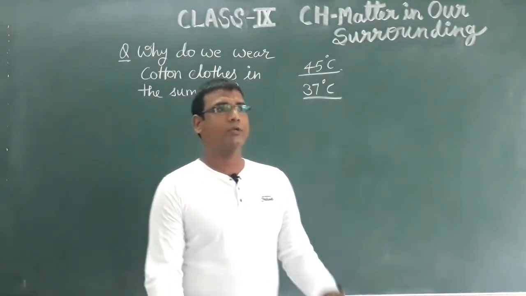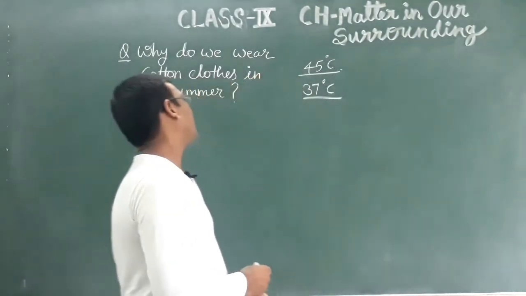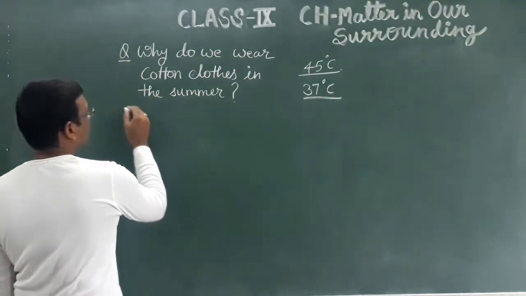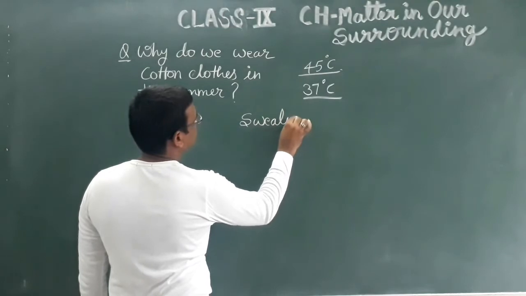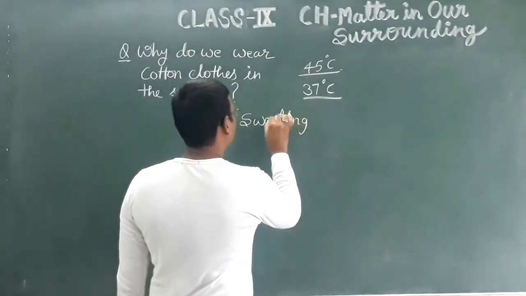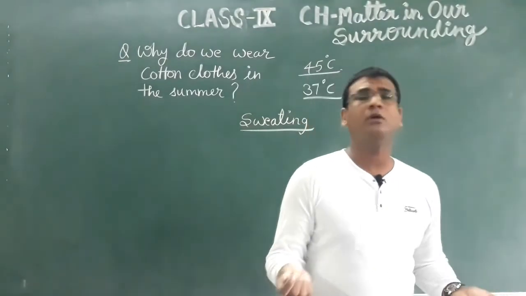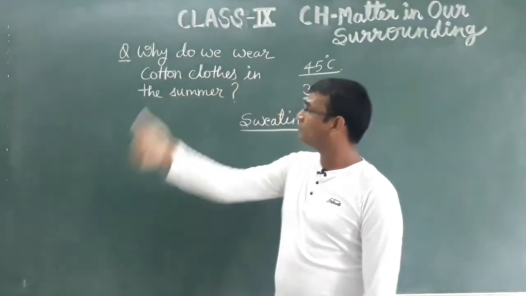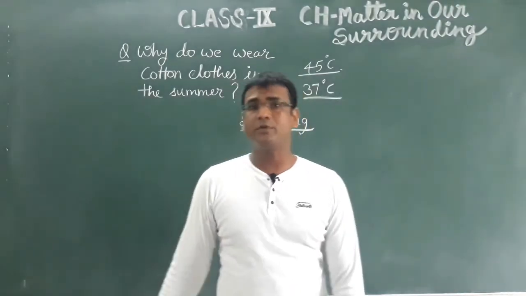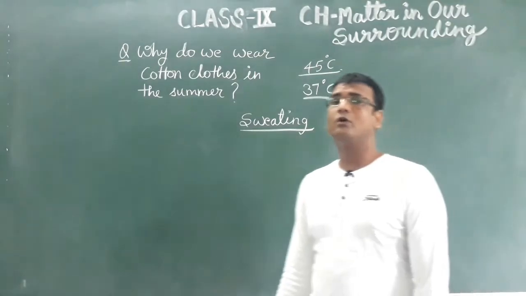So in our body one mechanism is there, and that mechanism is called sweating, or perspiration. We perspire more during summer because the outside temperature is more. So what is the use of this perspiration?